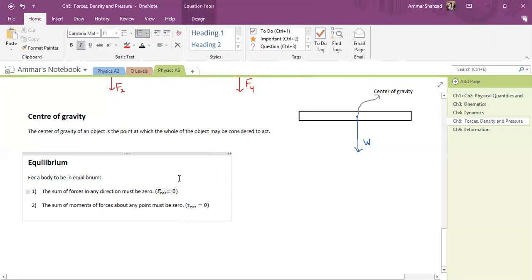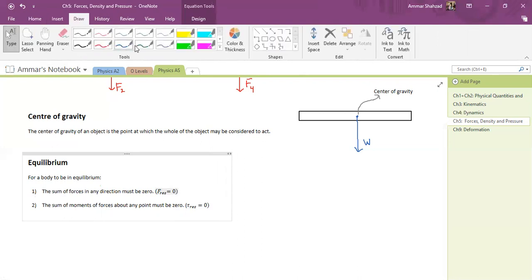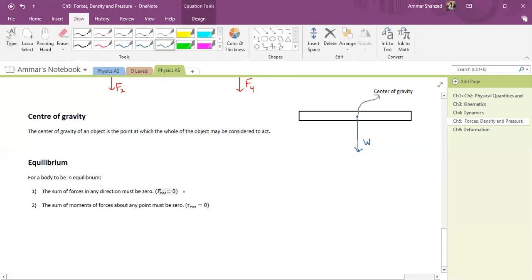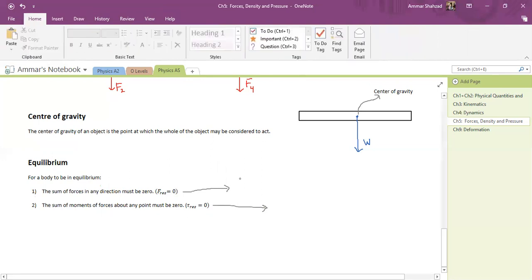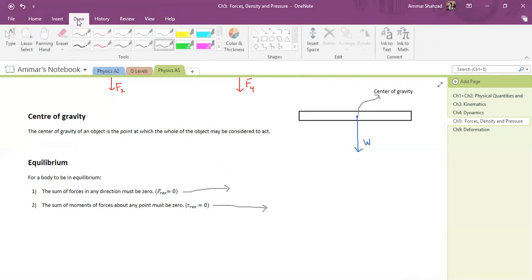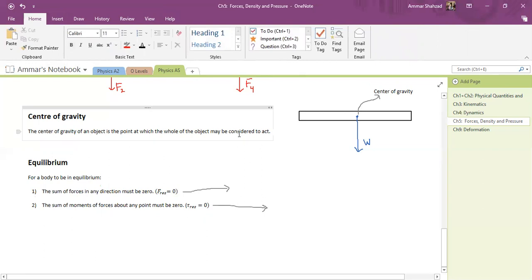So the first one is what we call, I will put the names here. When only the first condition is satisfied, we call this linear equilibrium.